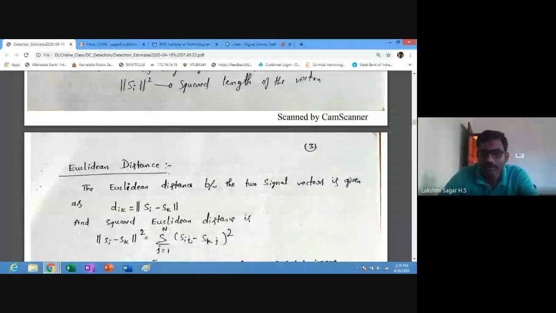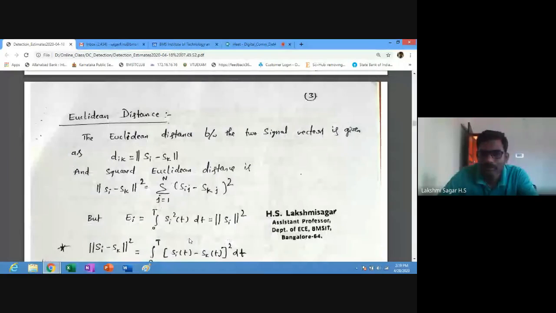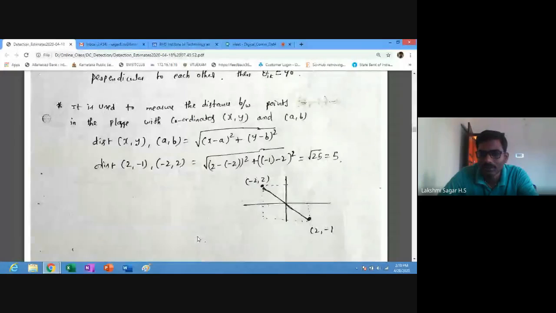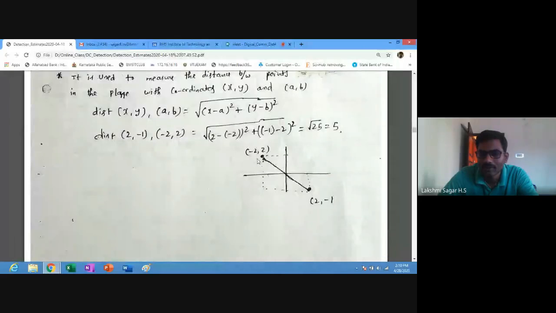Next, the Euclidean distance between the two message points. First, consider this diagram. Here we have two message points. One is a comma b, in the second quadrant, and in the fourth quadrant we have x comma y.